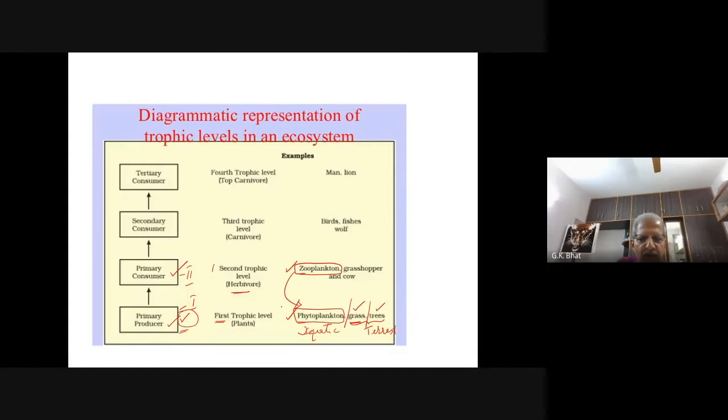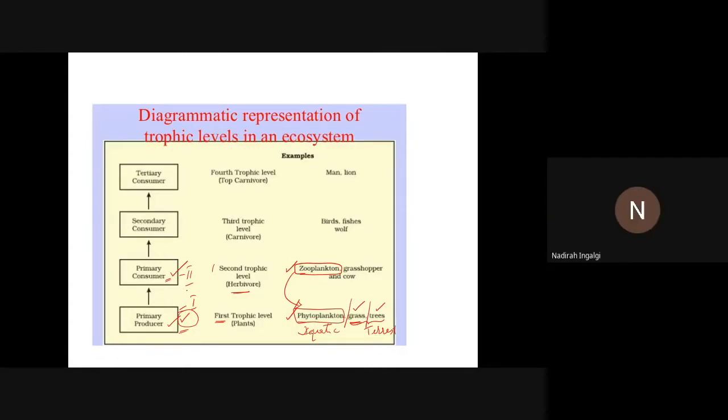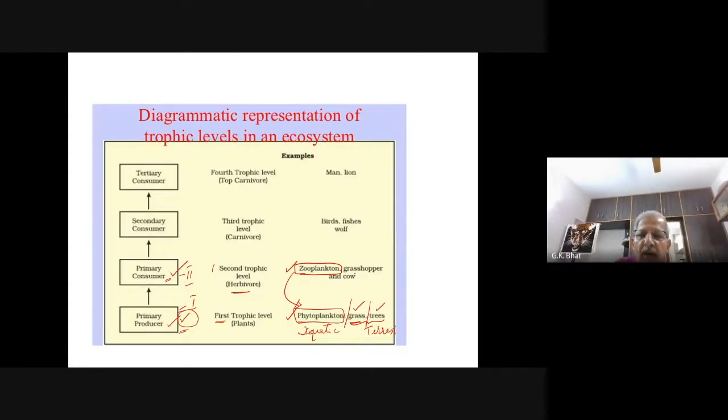Who are the primary consumers in the terrestrial ecosystem, Nadira? Primary consumers in the terrestrial ecosystem include grasshoppers in a grassland and cow in the grassland, or you would come across a deer, then elephants, monkeys, etc., rabbit, etc. Have you followed, Nadira? Yes, sir.